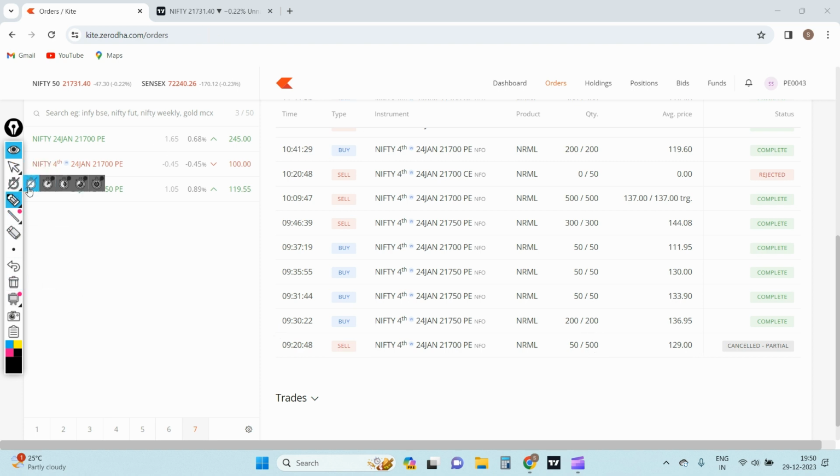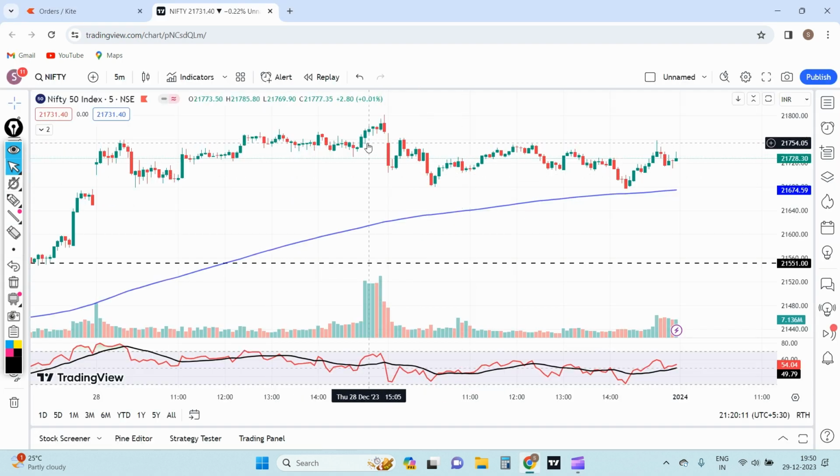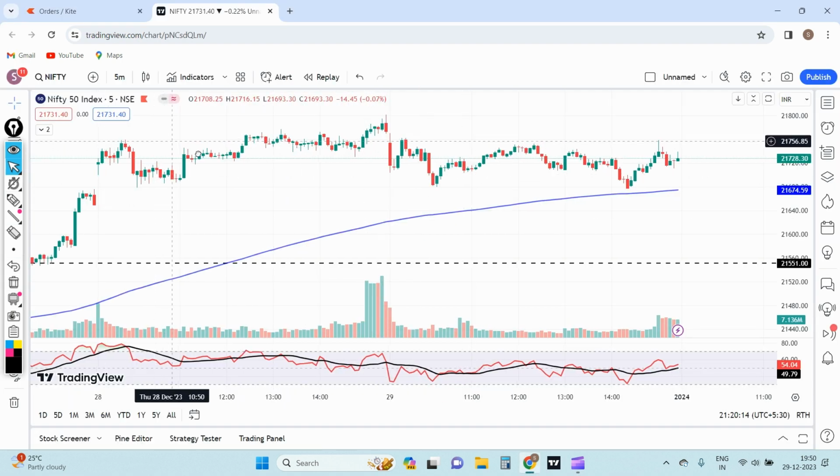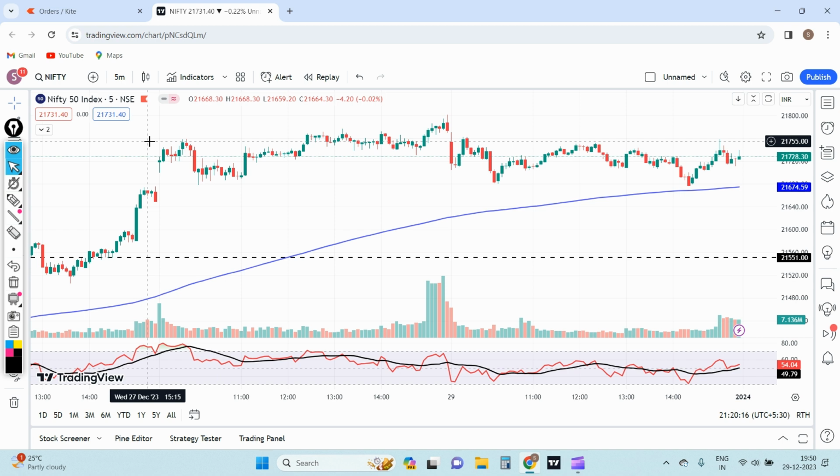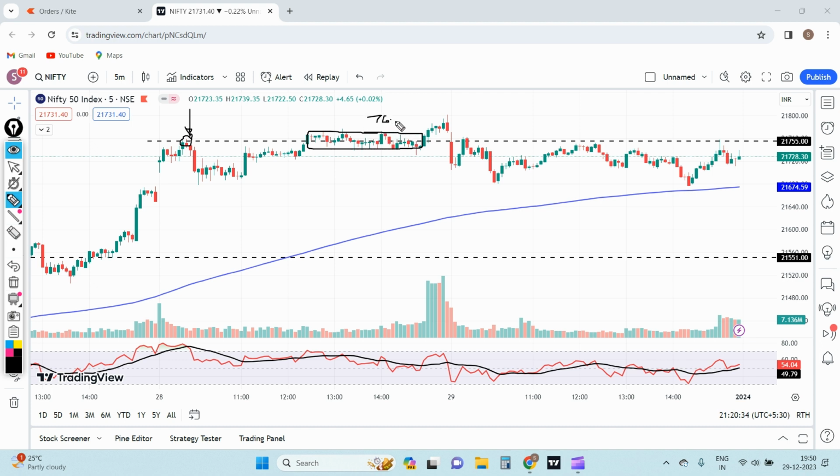In today's session, Nifty was taking resistance at this point. If I mark the resistance zone, there was a price action that had formed in the previous days and even today. Nifty had taken resistance at 755 odd levels, and there was also a long consolidation in this zone, around 760 on the higher side and 740 to 735 on the lower side. In the later half of yesterday's session we got a breakout till 21,800.